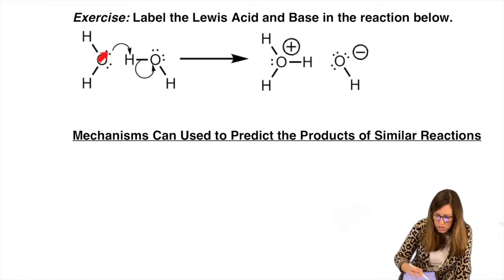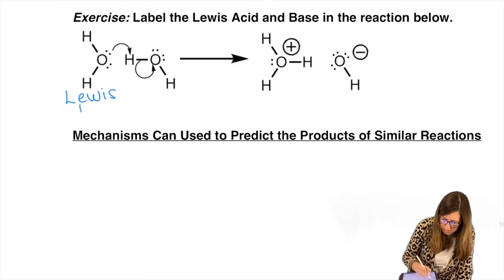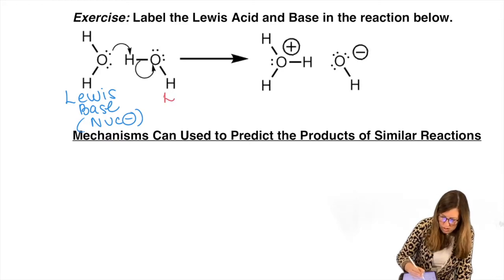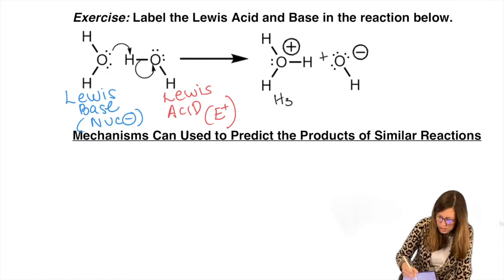So the electrons are getting donated. Donated electrons means it's a Lewis base, AKA nucleophile. Accepting electrons means it's a Lewis acid, AKA electrophile. That gave us hydronium, which you need to be familiar with, H3O plus, hydronium, plus hydroxide.